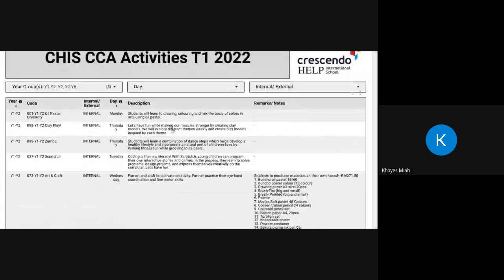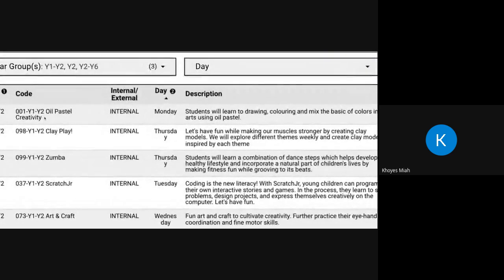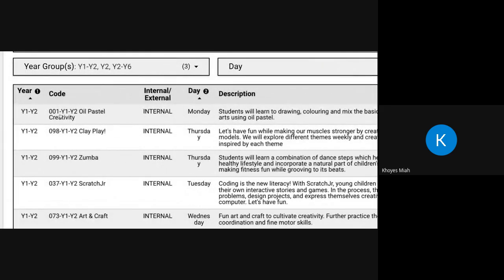So just to recap, let's say, for example, I would like my daughter to do 1 CCA, and it's going to be the oil pastel CCA. I can see over here that the code says 001.